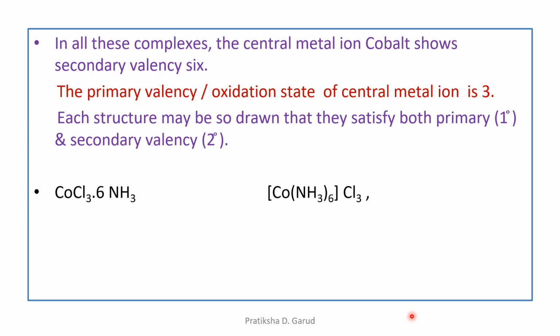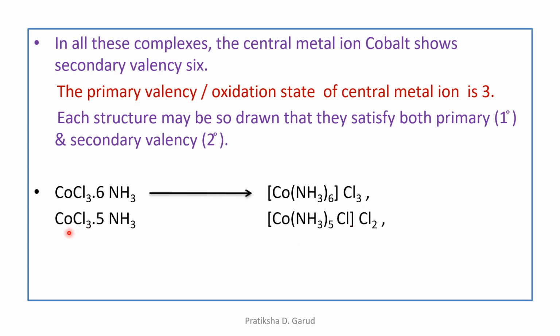Now in case of CoCl3·6NH3, it is formulated, or may be written, as [Co(NH3)6]Cl3. That means the 6NH3 satisfies the secondary valency, and 3Cl satisfies the primary valency. Second is CoCl3·5NH3. It may be written as [Co(NH3)5Cl]Cl2. That means the secondary valency is satisfied by 5NH3 and 1Cl, whereas the primary valency is satisfied